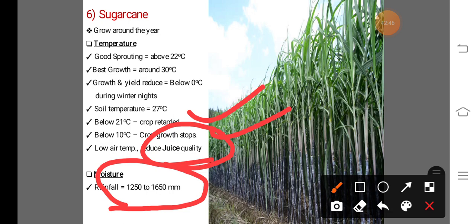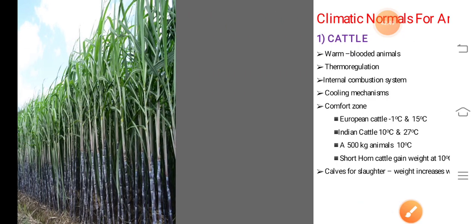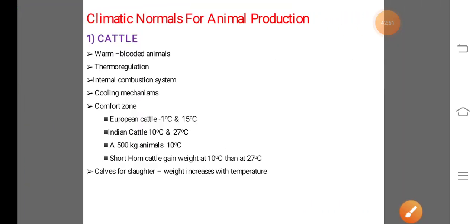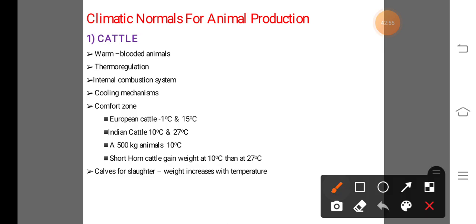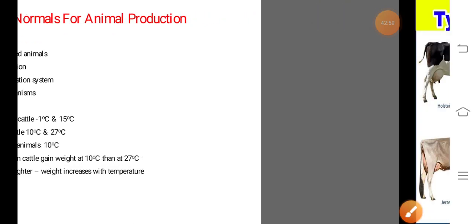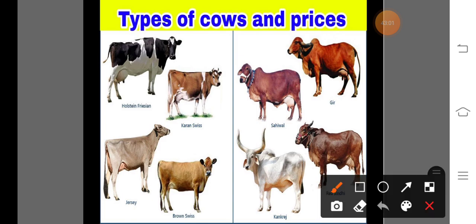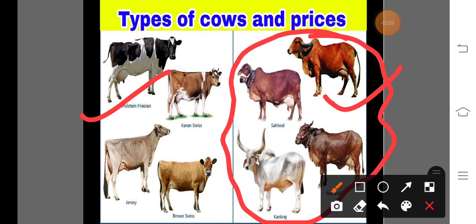Now we discuss the climatic requirement of animal production, that means cattle, sheep and goat, and milk cattle. In case of cattle, there are different cattle. Some are exotic, some are indigenous. That means these cattle of our Indian country have Indian origin, and the exotic ones are imported from other countries.